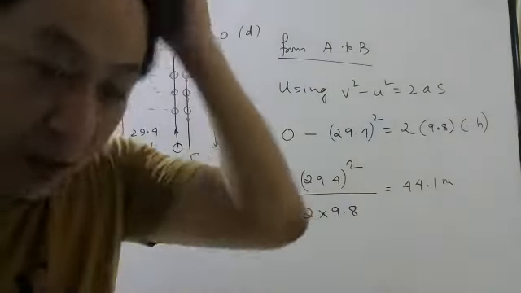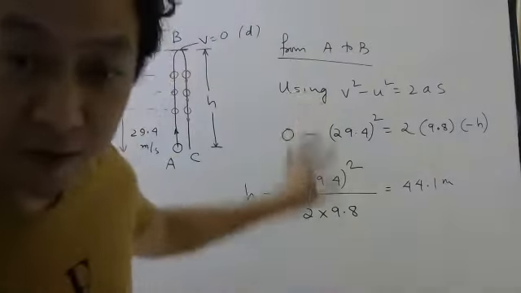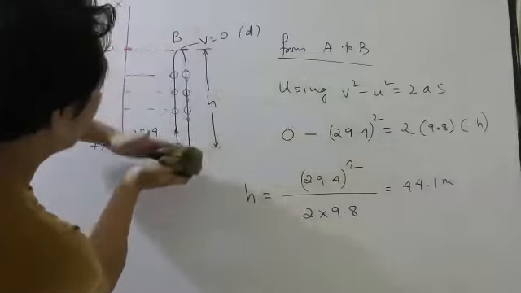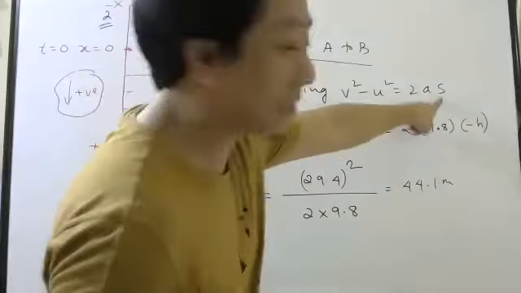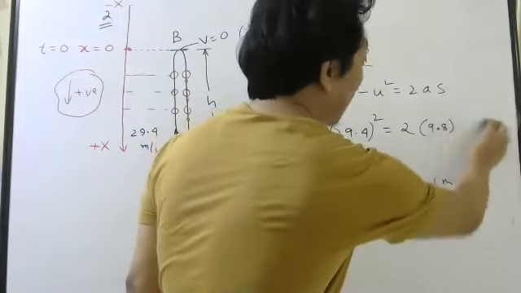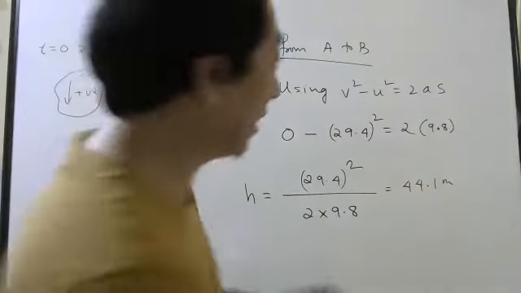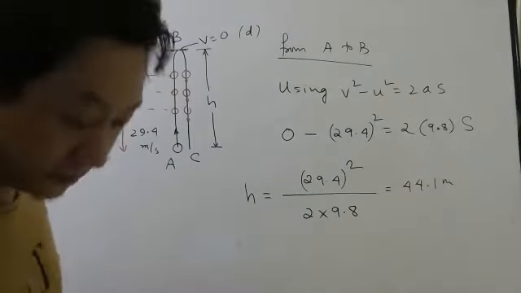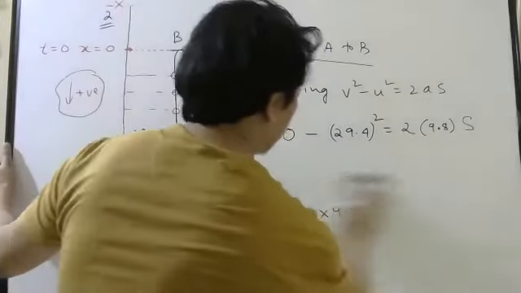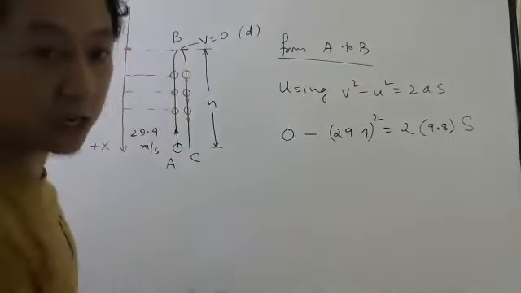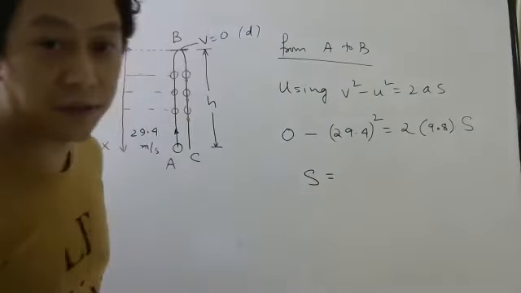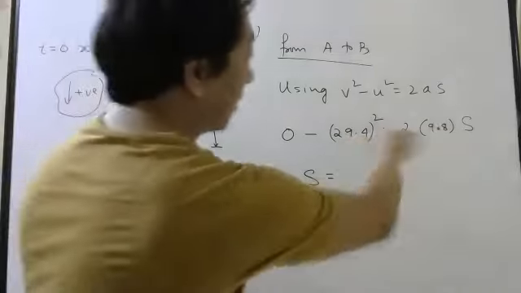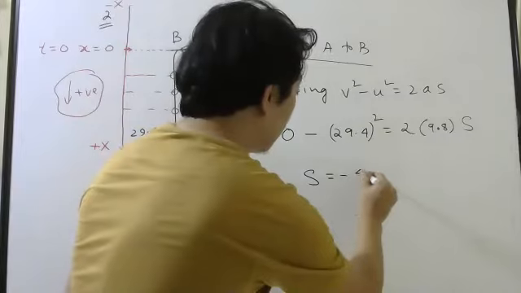One small thing I will tell you. Some of you may think, here they are asking maximum height, how high it will go, meaning they are asking displacement. So you may think, what if I write this as simply S? Suppose I write simply S, then what answer will I get? What was the answer before? 44.1 meters. Now what will be the answer here if you solve this? Minus 44.1.